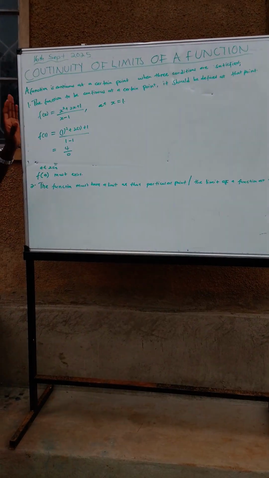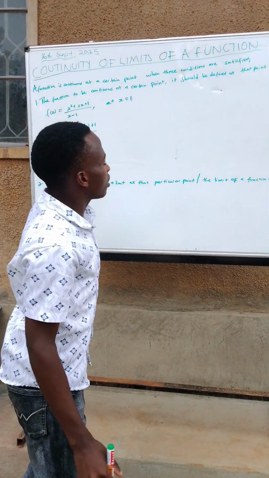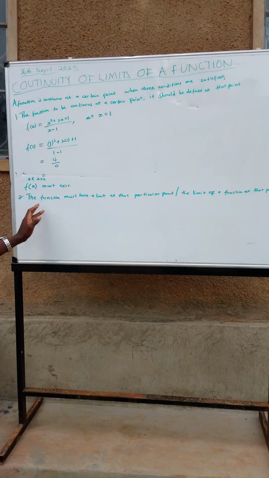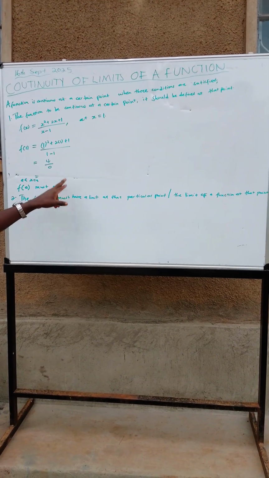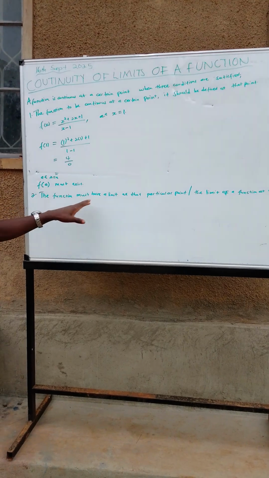If we find a certain function which does not have a limit at a certain point, that clarifies that the function is not continuous at that point due to this condition. So for any function to be continuous at a certain point, this condition must be satisfied.